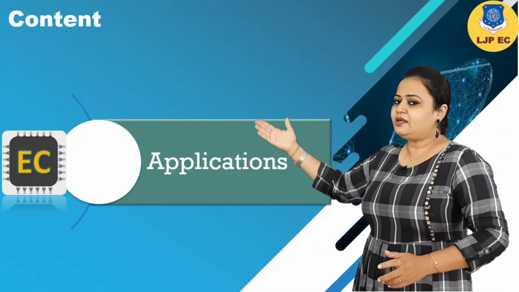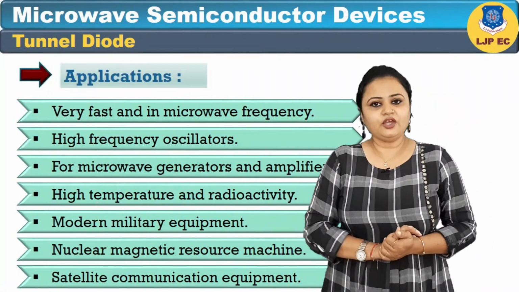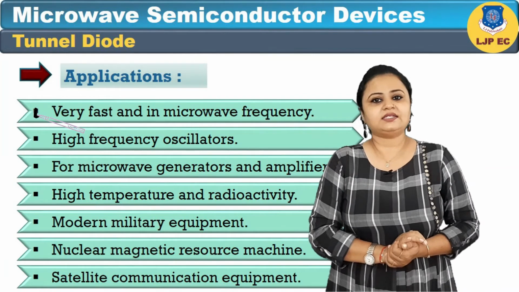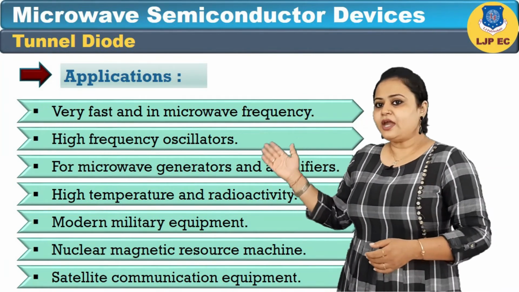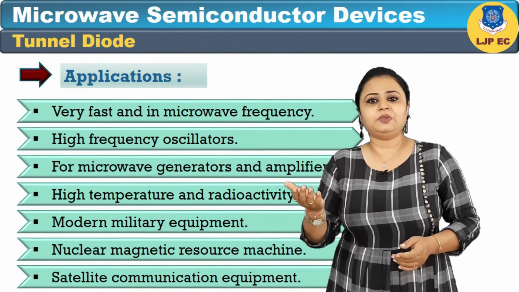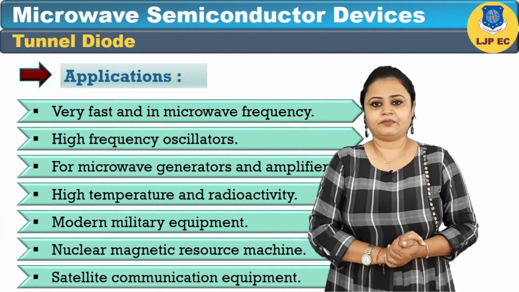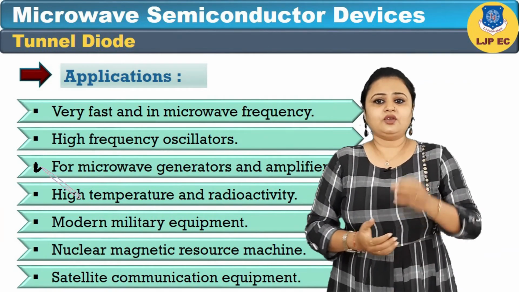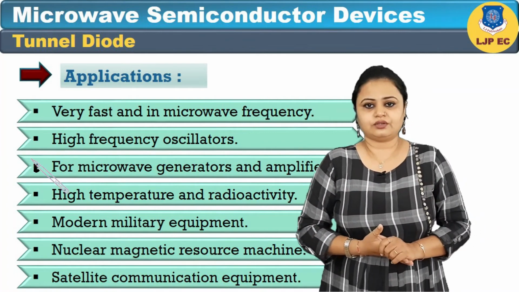Now let us see tunnel diode applications. The tunnel diode is a type of semiconductor diode which is capable of very fast operation in the microwave frequency range. Tunnel diode can also be used in high frequency oscillators as the transition between high electrical conductivity states is very rapid. Next, for microwave generators and amplifiers, tunnel diodes are used.